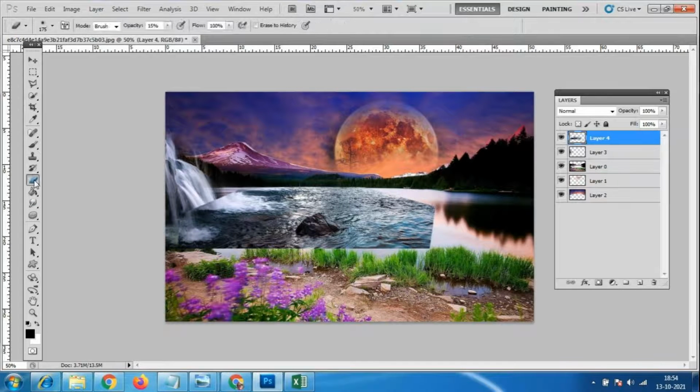So I'll go again to the eraser tool, and the opacity is this much. Let me change this. I'll reduce the brush size because slowly we have to match this. There's no need to make it completely transparent, so I have given only 15% transparency.